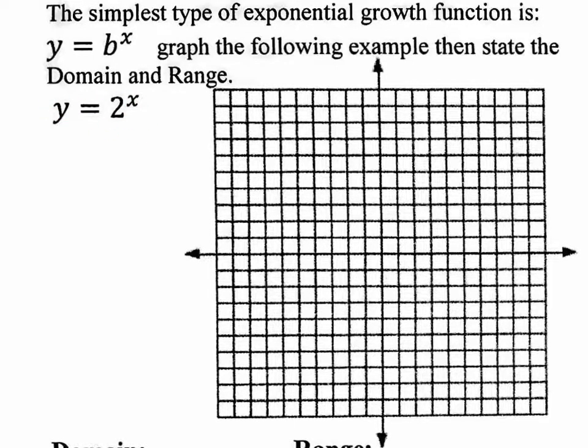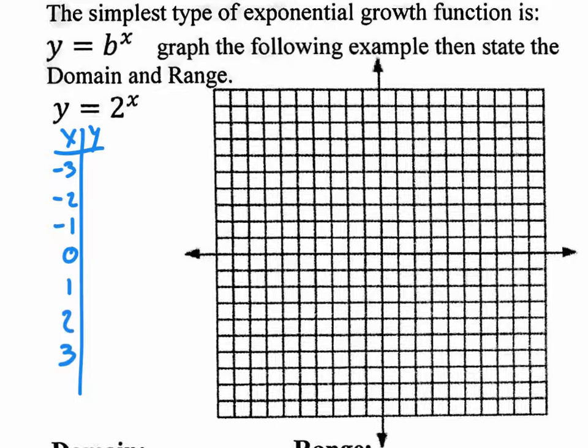So what I want to do to graph is how we graphed when we first started graphing lines. Let's make an XY table. And what I want you to do is to plug in consecutive integer inputs. Very nice numbers that are in order. So let's start with like -3, -2, -1, 0, 1, 2, 3. Now this very first example that we're doing, it's going to be a very long process. We're going to do a lot of math. But as you see, as we go on from example to example, we're going to come up with certain shortcuts that make it a lot faster, okay?